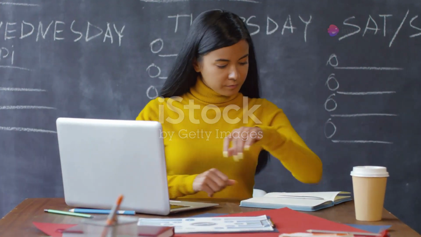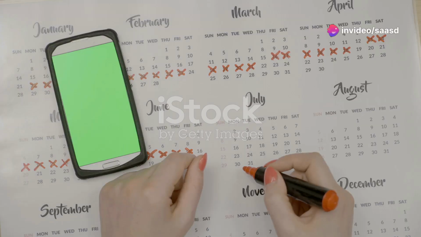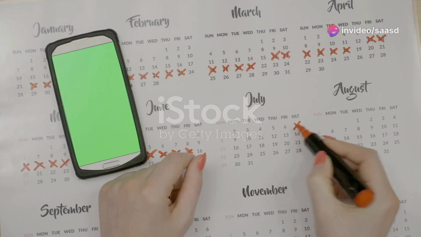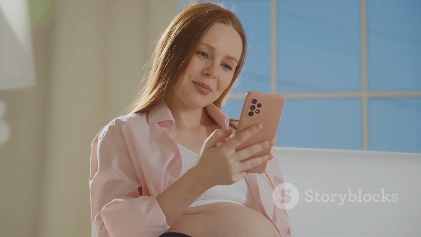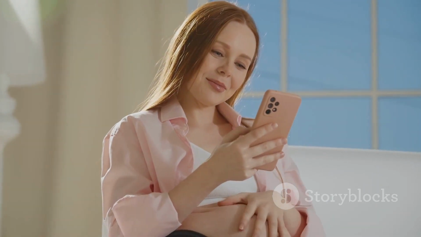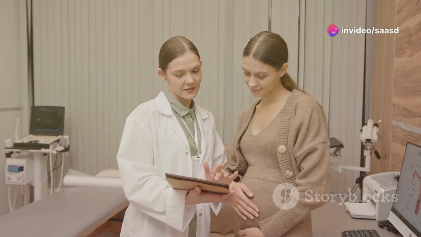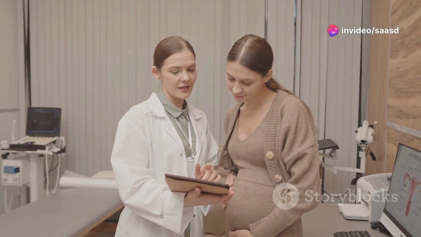Section 8. Benefits of charting your cycle. Charting your cycle, including tracking ovulation, offers several benefits beyond conception. It improves your awareness of your body's natural rhythms and helps you understand the changes throughout your menstrual cycle. This awareness can empower you to manage your reproductive health more effectively.